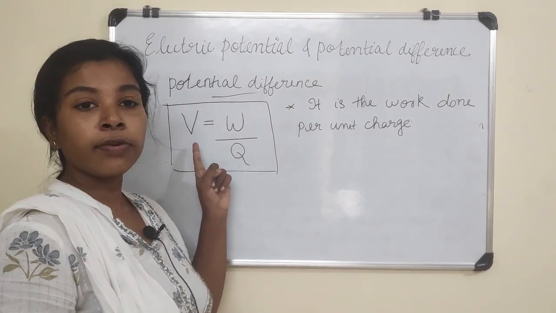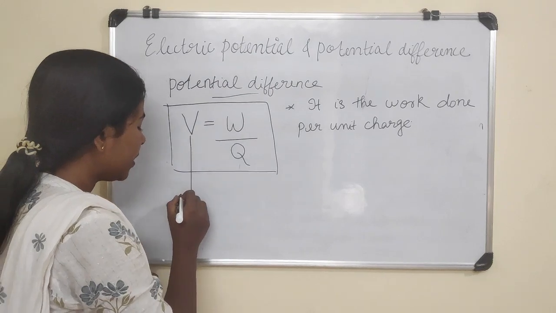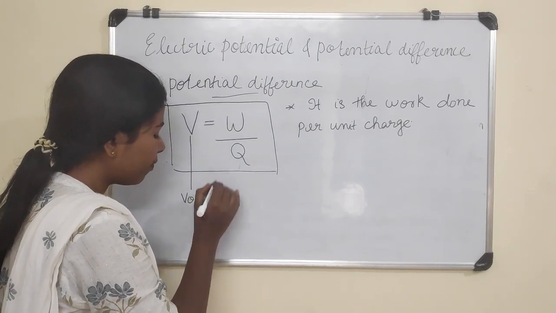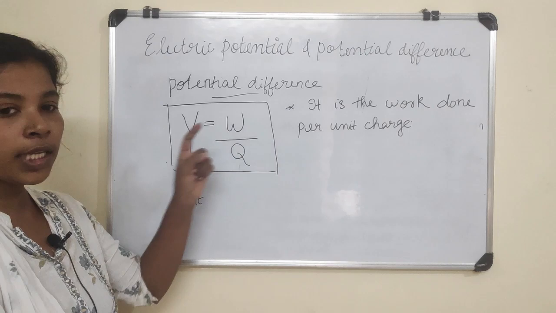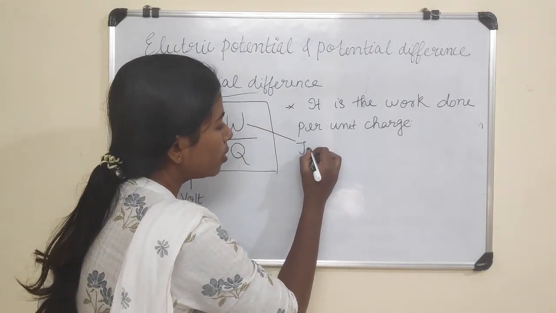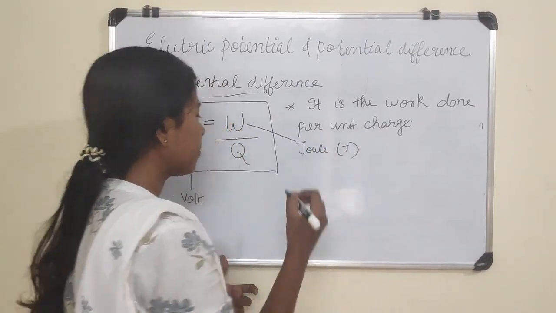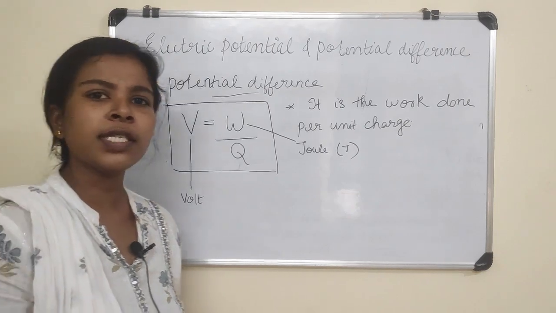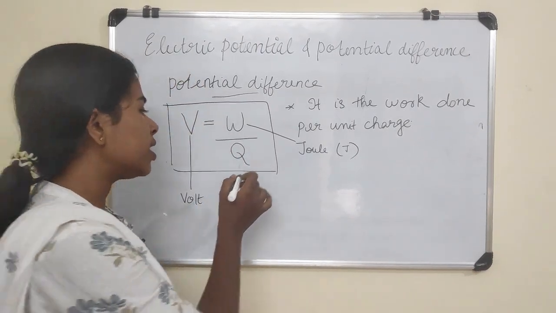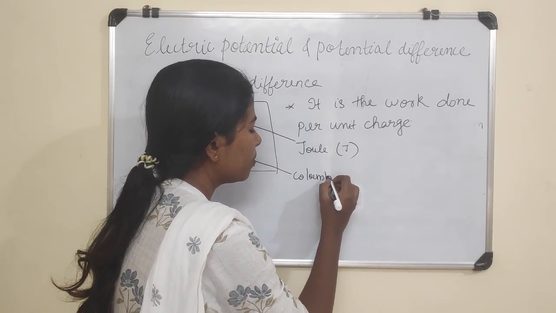What is the unit of potential difference? The SI unit is volt, denoted by V. And what is the unit of work done? Joule, we denote it using J. And obviously you know the unit of charge. It is coulomb.